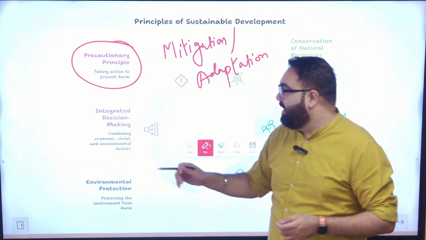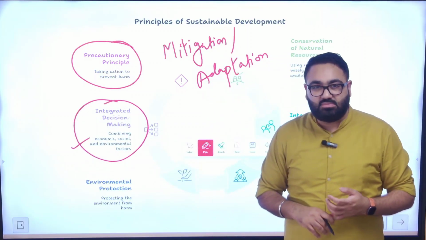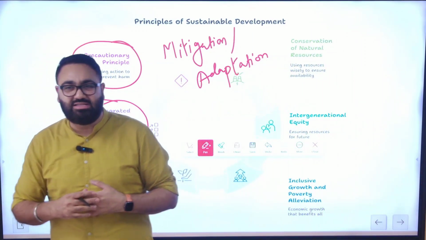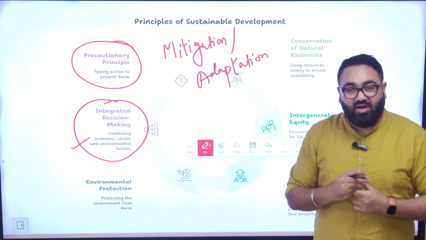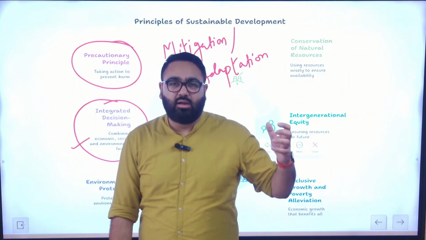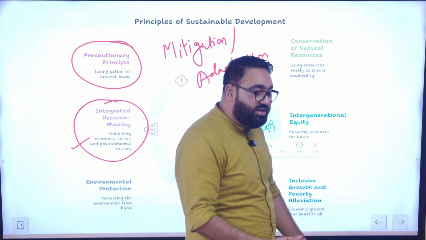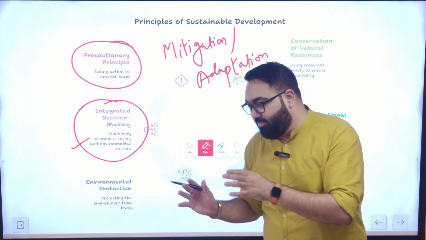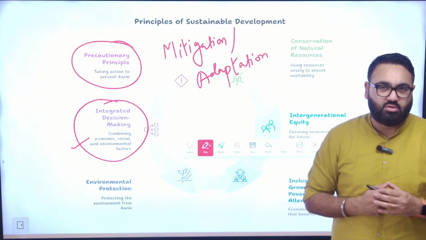There's also a principle of integrated decision making, meaning that the decision making should be done keeping all aspects or all factors in mind. That is the economic aspect, the social aspect, the environmental factor. For example, let's say the government of India, or any government for that matter, decides to give certain subsidies to factories just because the government thinks that it will lead to creation of more jobs. The manufacturers will have more money in their hand, they will expand their capabilities, they will employ more people, and so on and so forth.